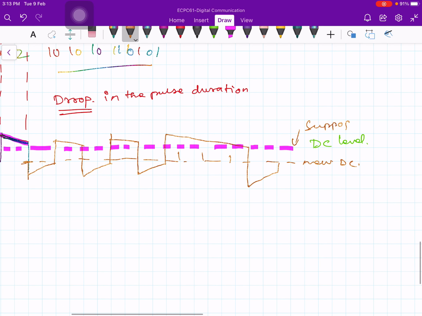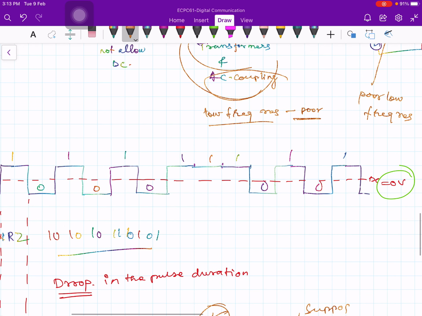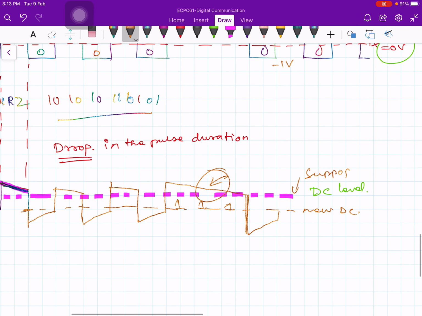So I have a series of 1s here. So you get a response like this because of the series of 1s. After that you get a jump of 2 volts. See, this is my 2 volt jump. Let's say this is plus 1 volt and this is minus 1 volt. Therefore there is a 2 volt jump.